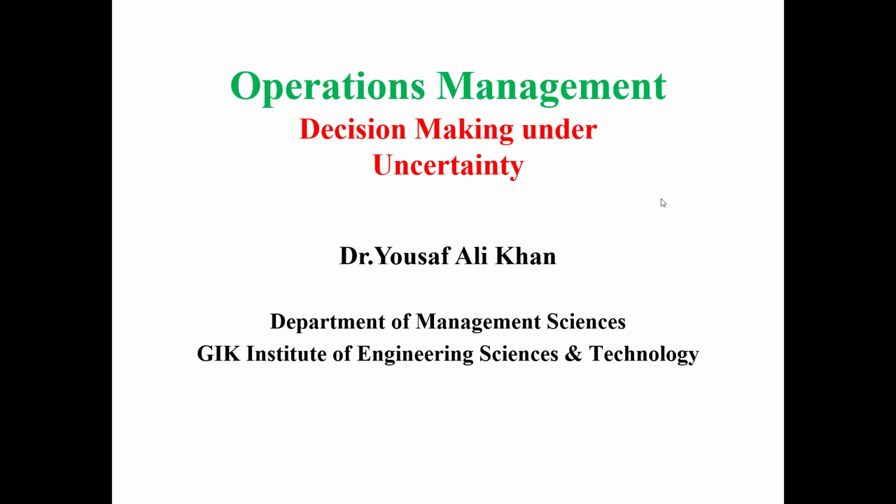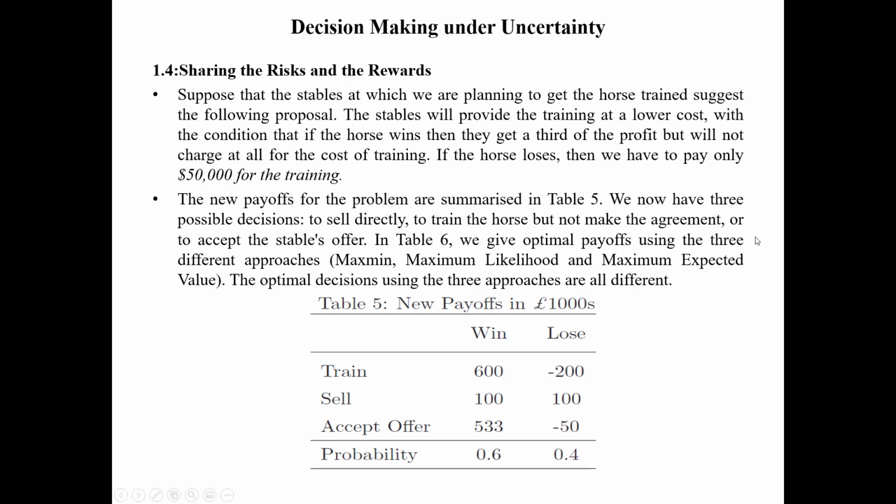So in my previous lecture, I discussed three different approaches which we will be using for decision making under uncertainty. Connecting with that lecture, now I am going to bring some more changes in the example which I have already discussed. The change I am now including is that suppose the stable at which we are planning to get the horse trained suggests the following proposal.